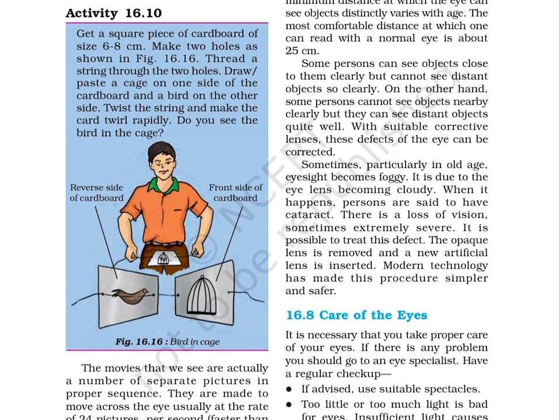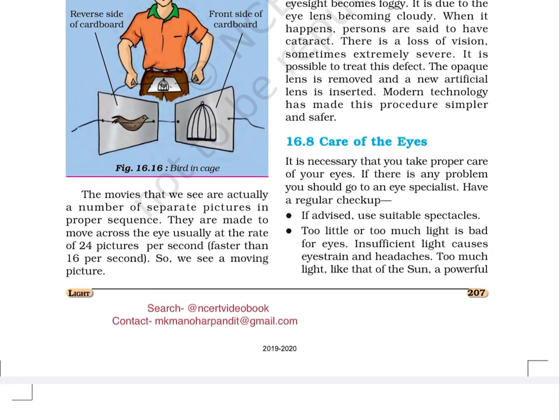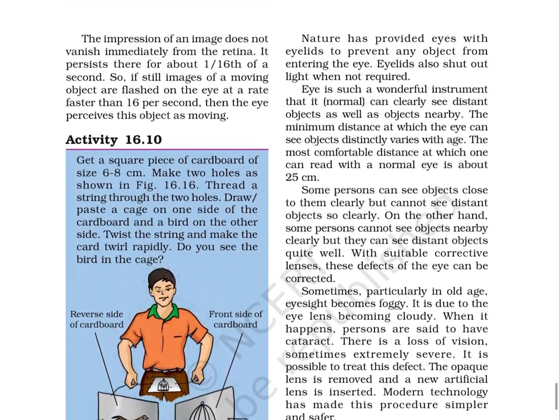The movies that we see are actually a number of separate pictures in proper sequence. They are made to move across the eye, usually at the rate of 24 pictures per second, faster than 16 per second. So, we see a moving picture. Nature has provided eyes with eyelids to prevent any object from entering the eye. Eyelids also shut out light when not required.